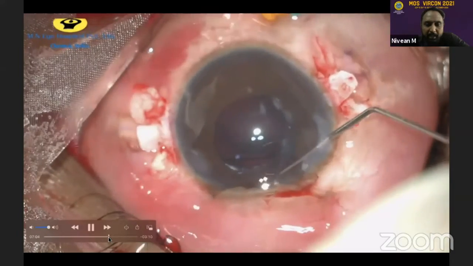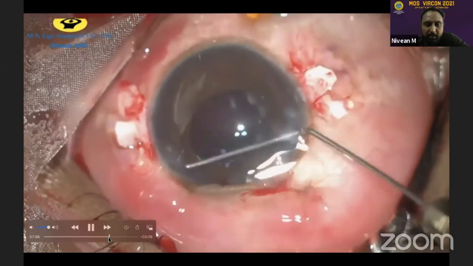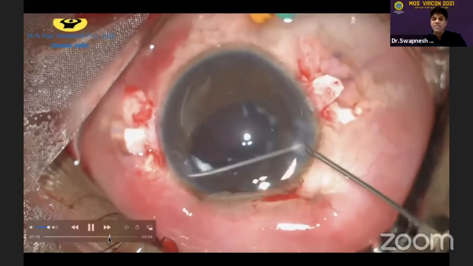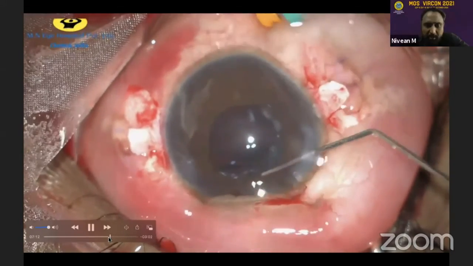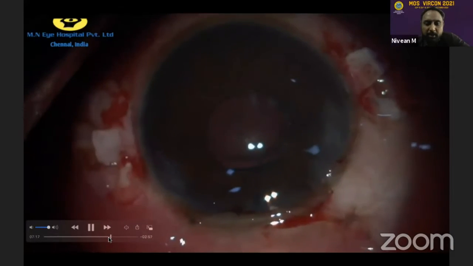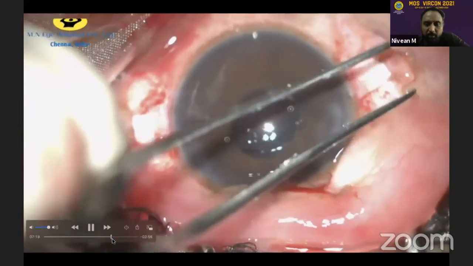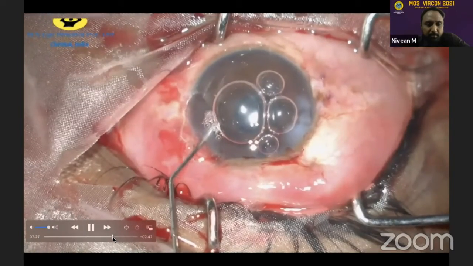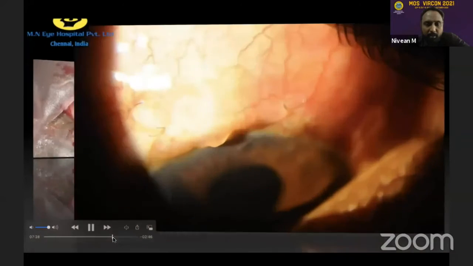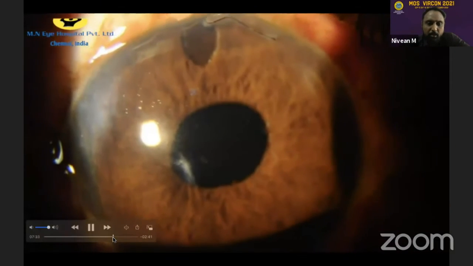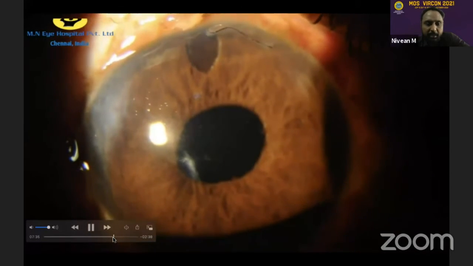And then any of the synechiae that were there were released. That is where the pupil actually looks irregular, with a few attachments superiorly. Once that was released, you had a nice round pupil, and you can see the PI there. So this was almost the end of the surgery. The patient is really doing well, with a nice filtering bleb. But you can see the traumatic old scar in the cornea and a well-centered IOL.